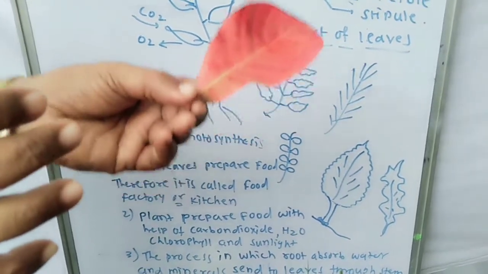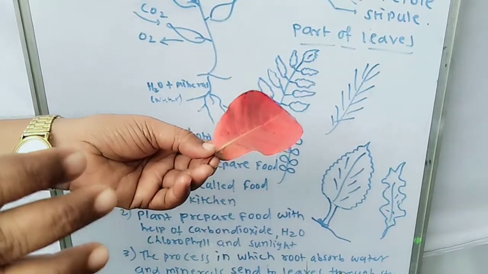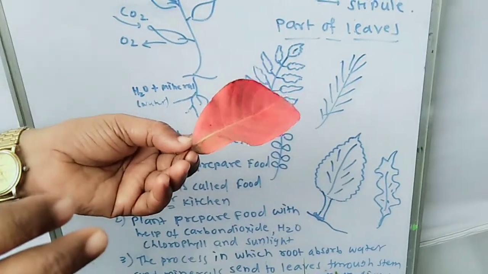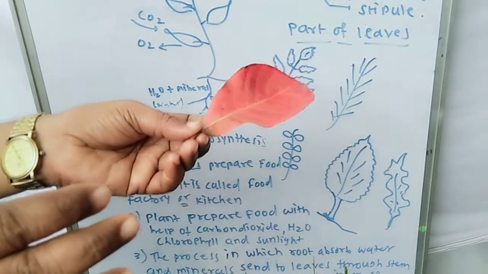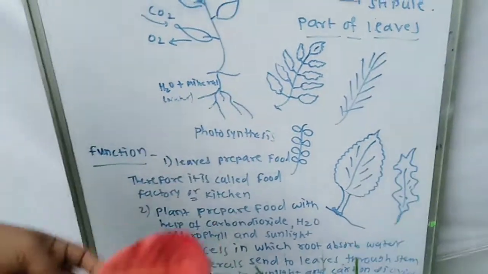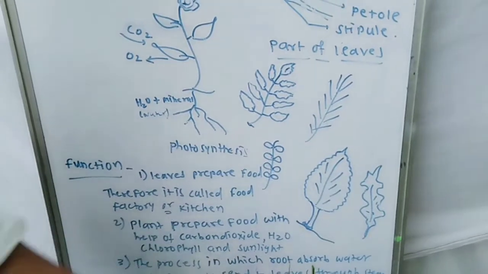That's why the plants shed their leaves, and that season is also called Pangal. We call it Pangal. So in this way, the leaves are a very important part of the plants.